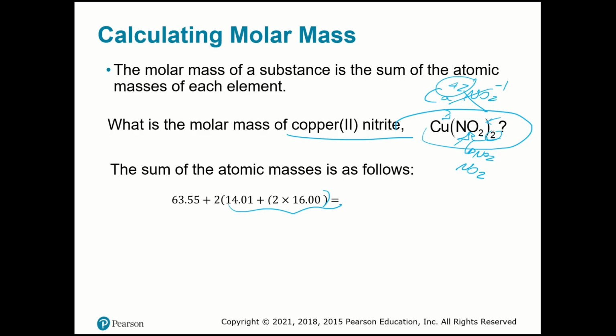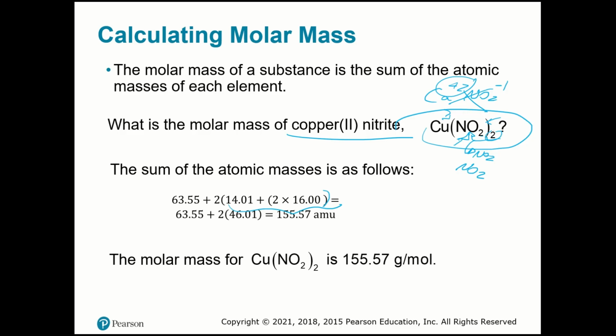As I said before, it depends on the periodic table that you have in your hands, or whether you round the numbers or not. Now I'm going to add all together, and I have 155.57 grams per mole.